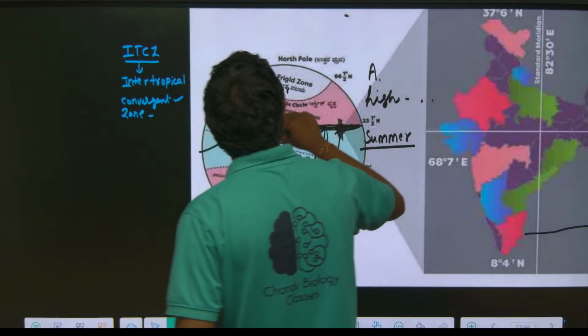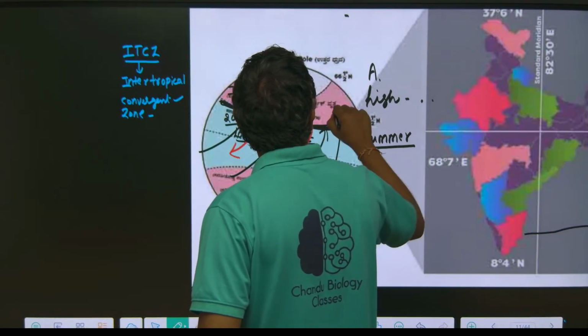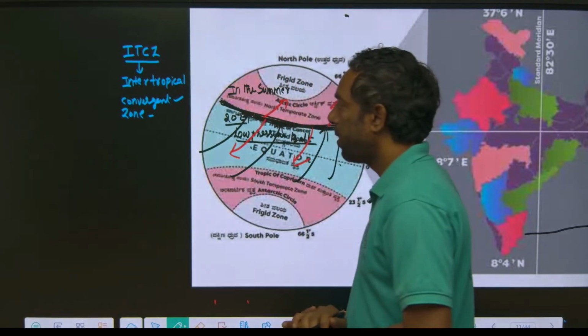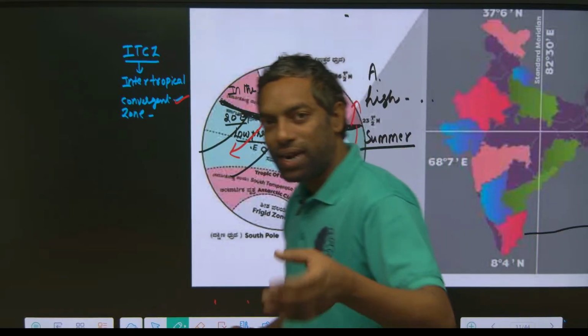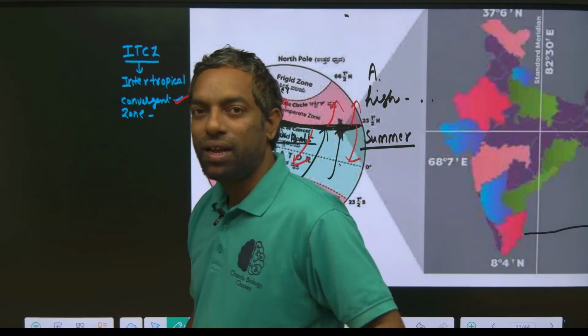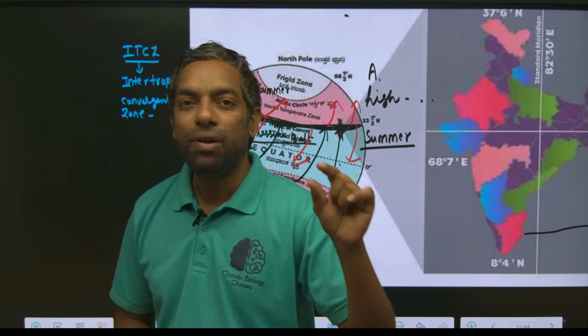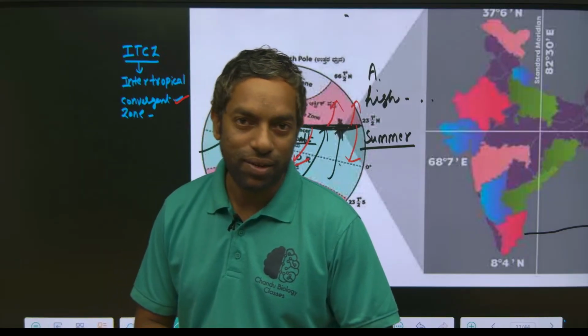If it is a high pressure belt, the water moves away from this belt. That is convergence, meaning water can be attracted, water can be released. This is the convergence zone where the tropical area falls under 20° latitude.